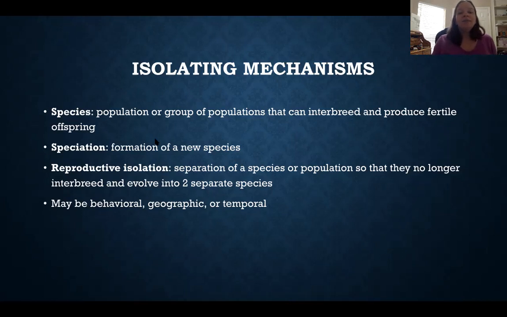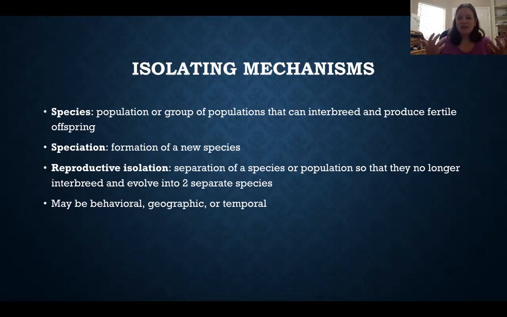The way that we tend to produce new species is through what's called reproductive isolation. There are three methods of this, but it's just anything that separates a species or a population so that they no longer interbreed. And it causes them to evolve differently.